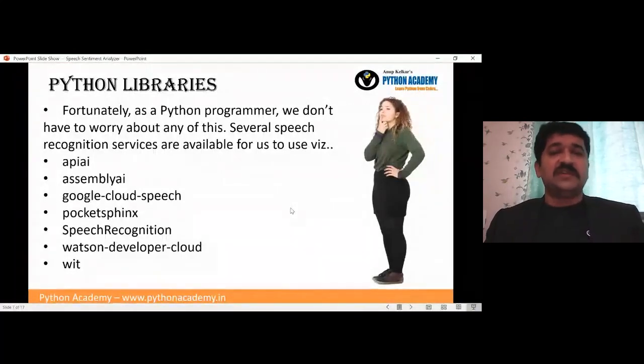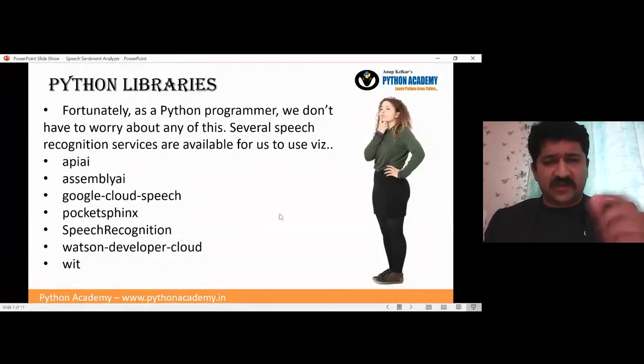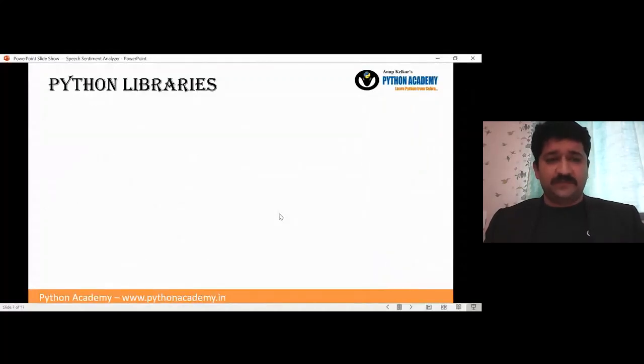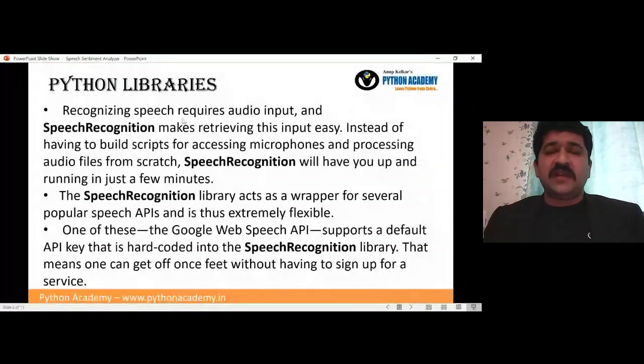Okay, so this is the part of speech recognition. We are going to use the SpeechRecognition library, so let's look in a little detail at how it works. Recognizing speech requires audio input, and SpeechRecognition makes retrieving this input easy.